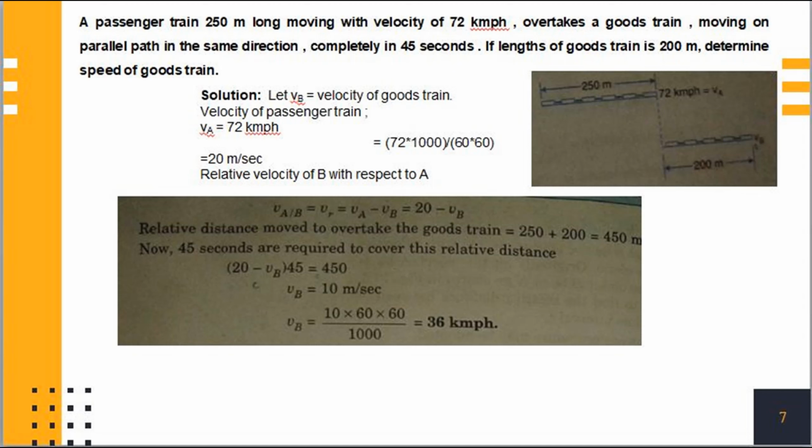Now 45 seconds are required to cover this relative distance. Therefore 20 minus Vb multiplied by 45 is equal to 450. Therefore we get Vb is equal to 10 meter per second. In terms of kmph, Vb is equal to 36 kmph. Therefore answer of this problem, speed of goods train Vb is equal to 36 kmph.